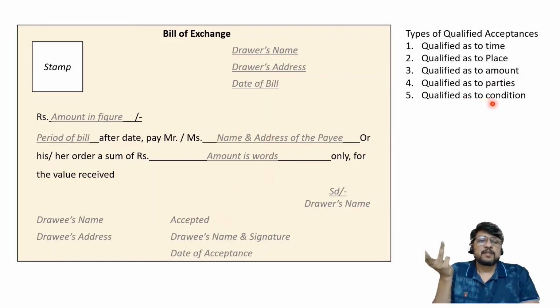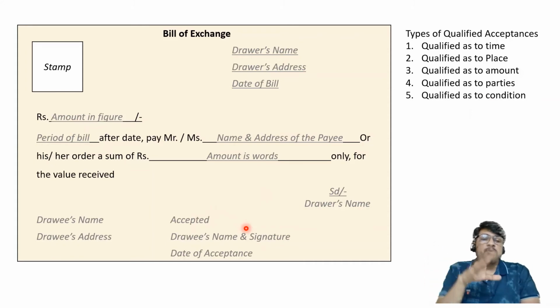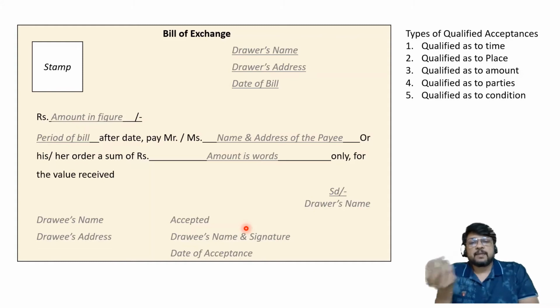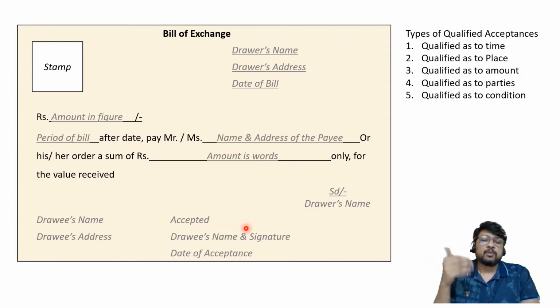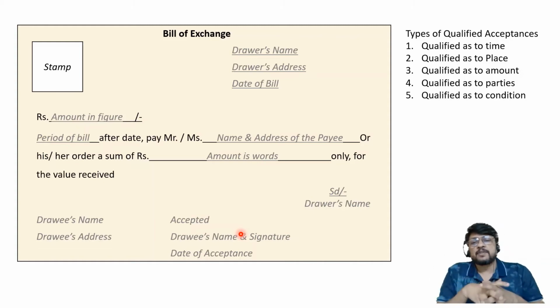Next one is qualified as to condition, where the drawee may put some extra condition to be fulfilled by the drawer. Accepted only upon delivery of extra goods to be given by the drawer on so and so date. Accepted only if drawer does this. Accepted only if drawer does that. Some extra conditions the drawee wants to put. So 5 different types of qualifications can be added by the drawee. That is how the drawee can also control the way in which the bill of exchange is drawn.